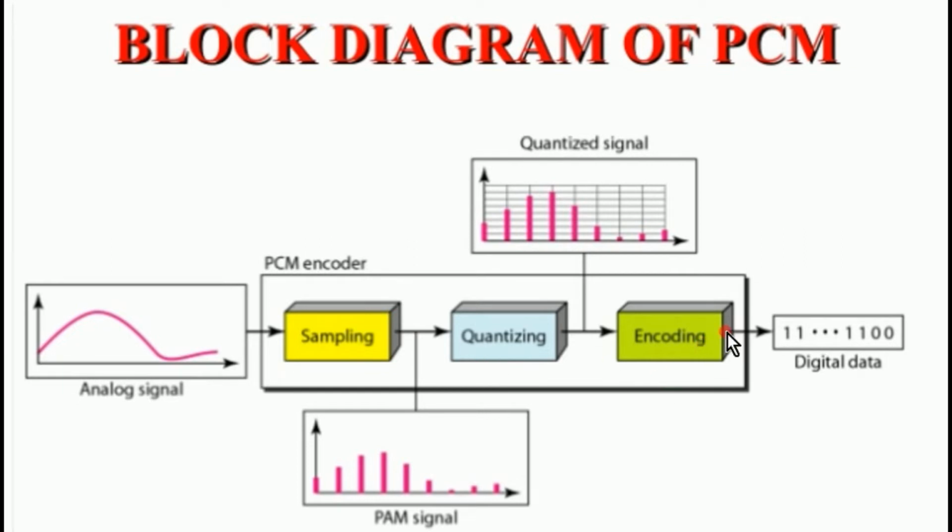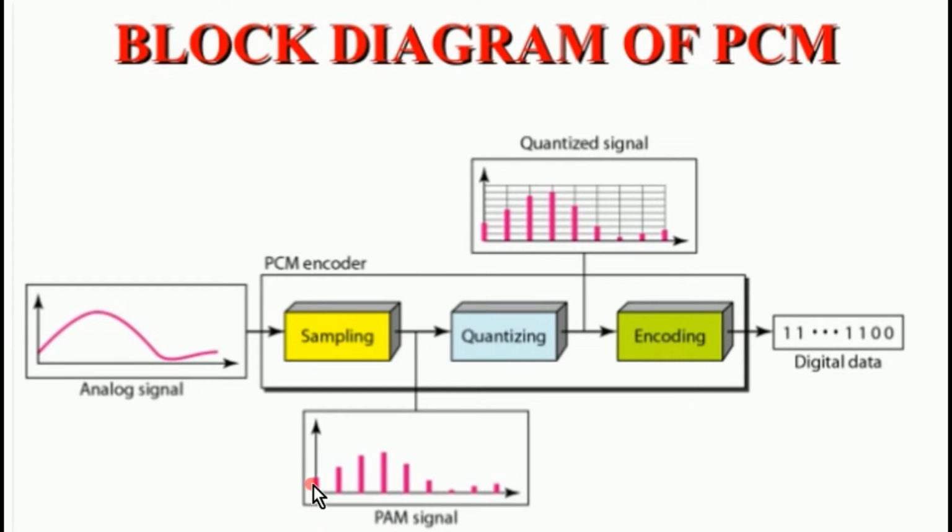Here there will be three processes: sampling, quantizing, and encoding. Remember, there may be questions: what are the three processes of PCM? Maybe in a multiple choice question. Sampling, quantizing and encoding. This is the PCM encoder. Then afterwards, it will give the digital data. And this may be a PAM signal.